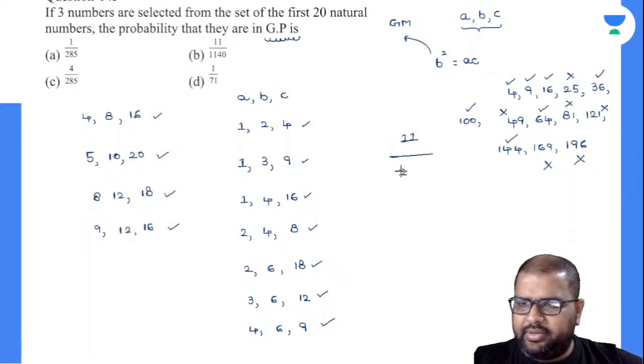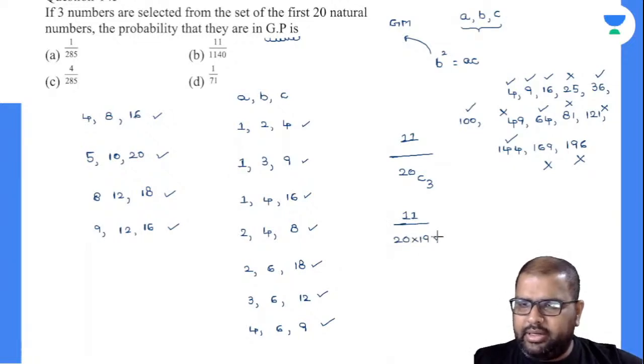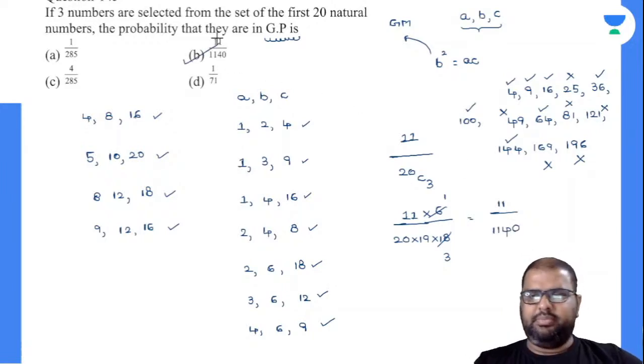Out of 20, I have to select any 3 numbers. 20C3, can I write this as 11 divided by 20 into 19 into 18 divided by 3 factorial, which is nothing but 6. I can write down 6 on the upside. 6 1s are 6, 6 3s are 18. So I can write this as 11 divided by 19 times 60, which is 1140. And is your option number B? Yes, my option is B.